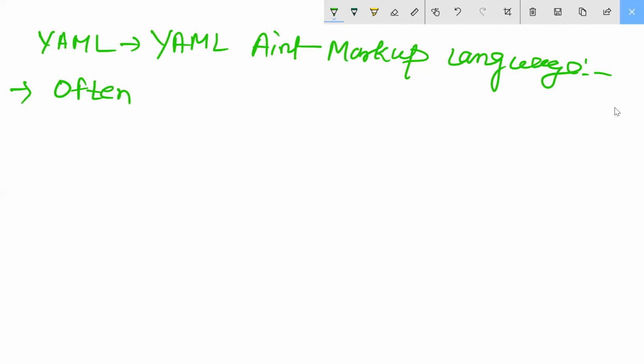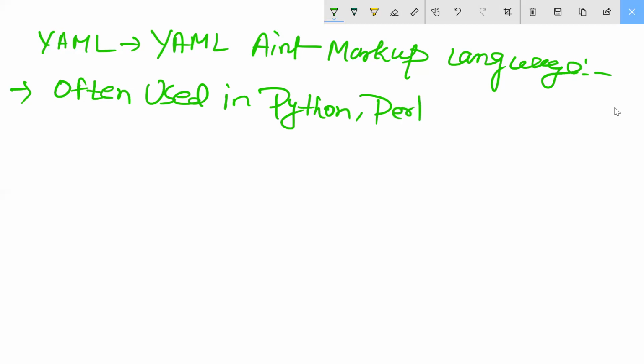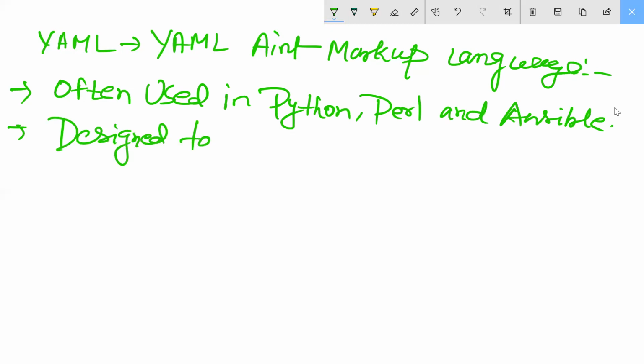It is often used in Python and Ansible. It is designed to be easily read by humans.